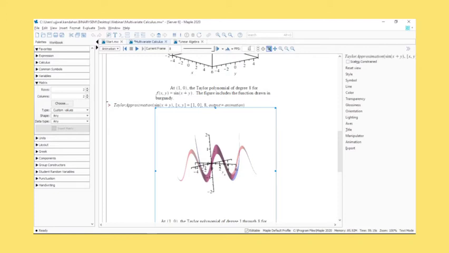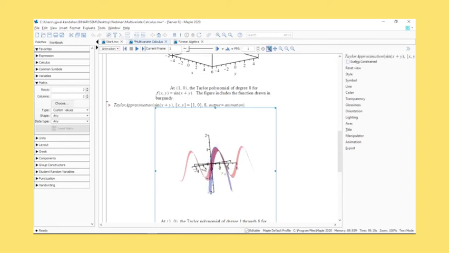So you can also reduce the rate here. This is just frames per second, so I've reduced this to 1. This is also pretty fast. So what I can actually do is move from one frame to the other manually as well. So it basically breaks down this particular problem. Okay, so this is the point 1,0, it's been highlighted in green. This is the Taylor approximation when you're dealing with one variable, a degree 1 function.